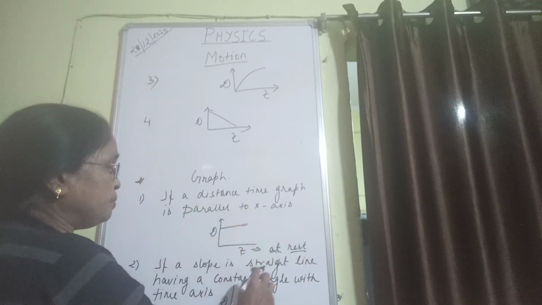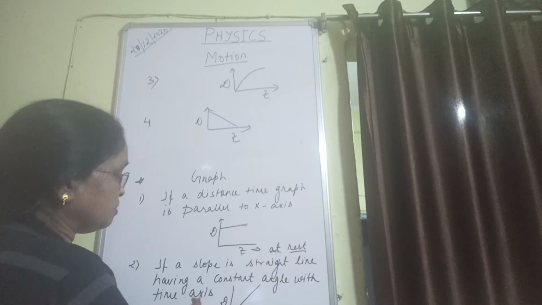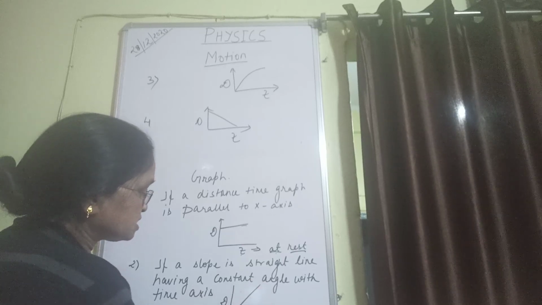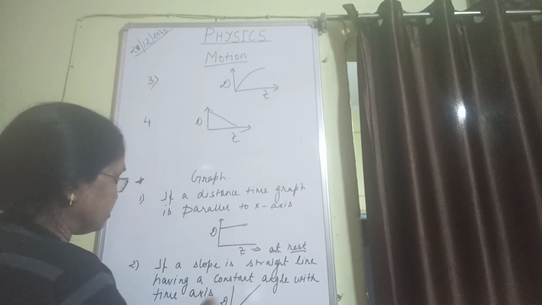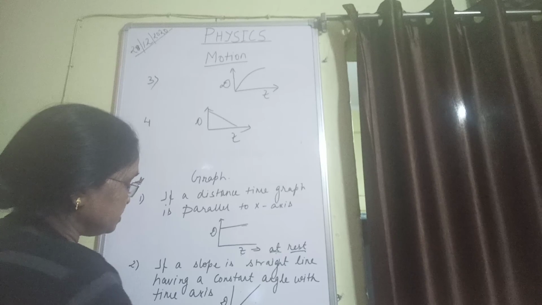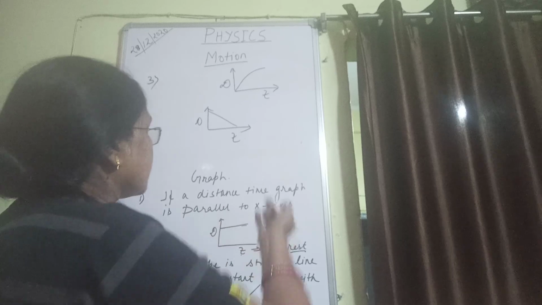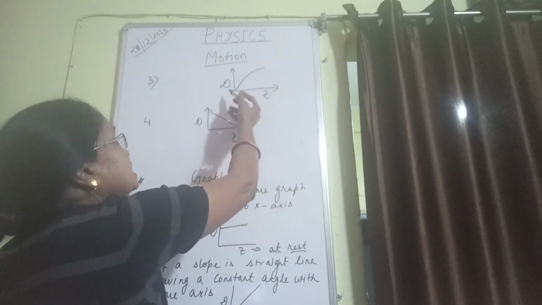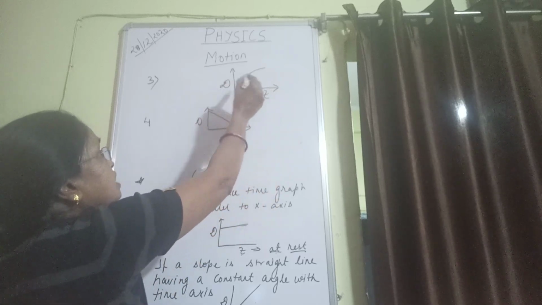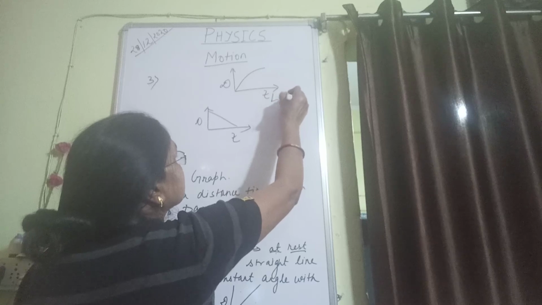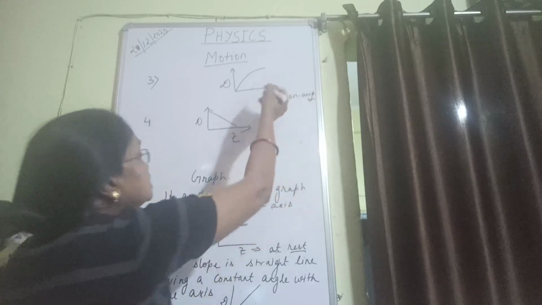Next, if the slope is a straight line having a constant angle with the time axis, see, this is the slope on the distance-time graph, and it is having a constant angle with the time axis, then this type of graph represents a body which is having uniform motion. Next, if the slope of the body is not a straight line, either increasing or decreasing with the time axis, then this type of graph represents non-uniform motion of a body.